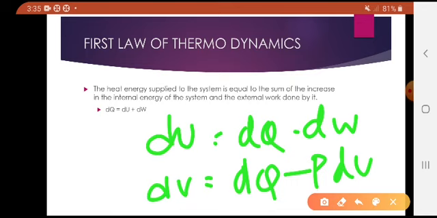The examples for the first law of thermodynamics: the explosion of firecrackers in an insulated steel drum. We can use this first law to calculate the increased internal energy in boiling and melting processes. It has applications in all heat, diesel and petrol engines, and it gives information about the conversion of mechanical energy into heat. These are some of the applications of the first law.